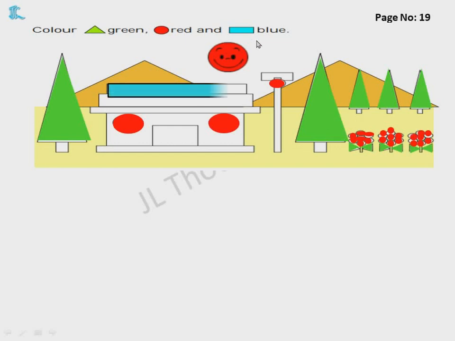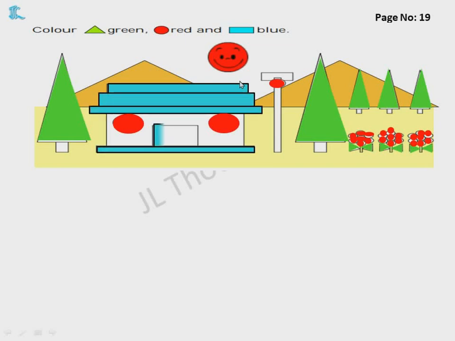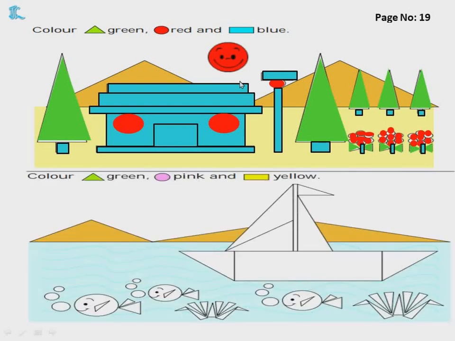Next, rectangle in blue color. Wherever you find a rectangle, you will color it blue. Understood? So the door is also a rectangle. That is also a rectangle. This is also a rectangle. The tree bottom part is also a rectangle. And the flower stem is also a rectangle. That also we color. So, understood how you will do this?